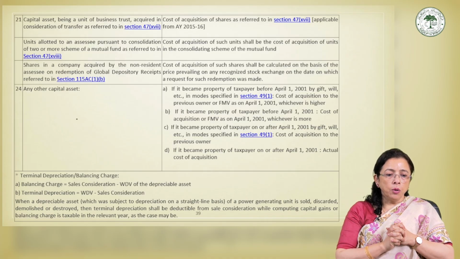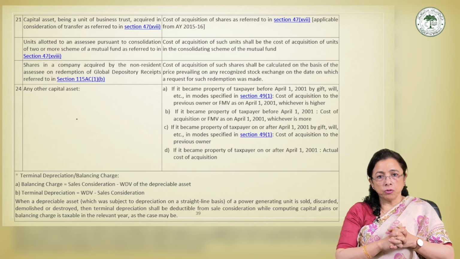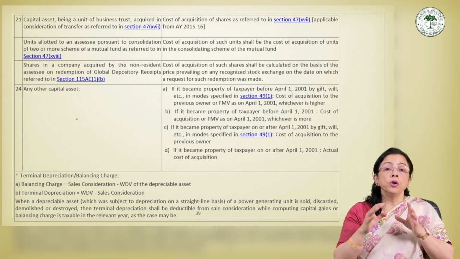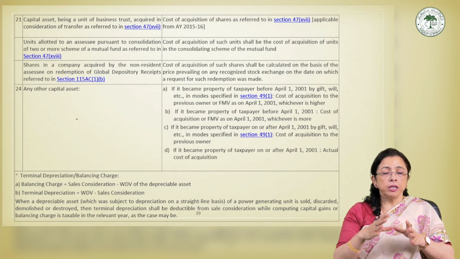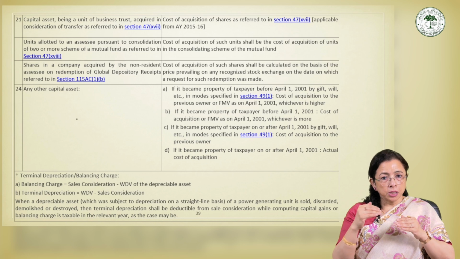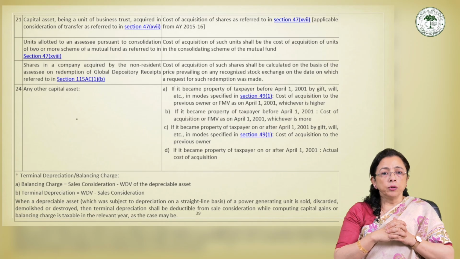Now we come to the last part, that is the last notional COA. Here it talks about any other capital assets which have not been discussed. Though we have discussed a very comprehensive list, this last point number 24 includes anything that is not included above.